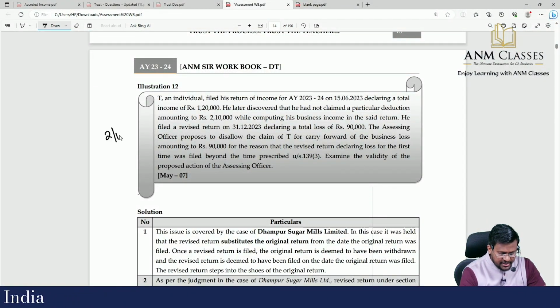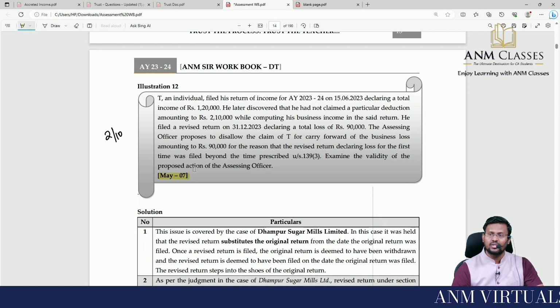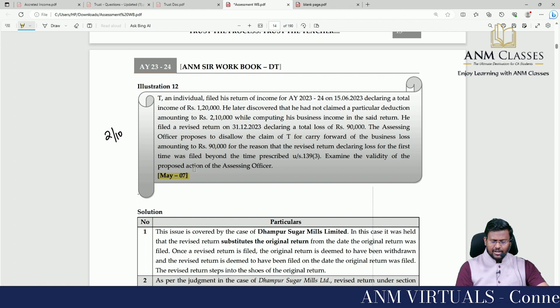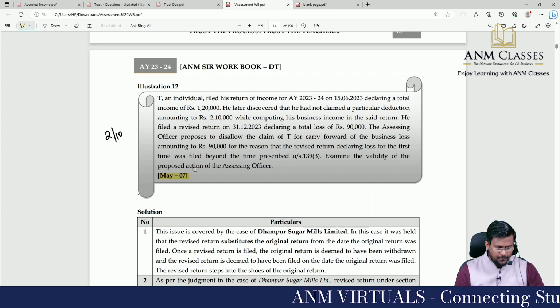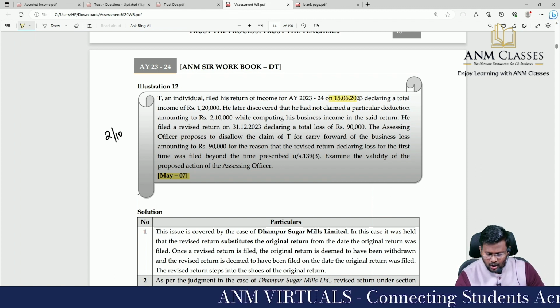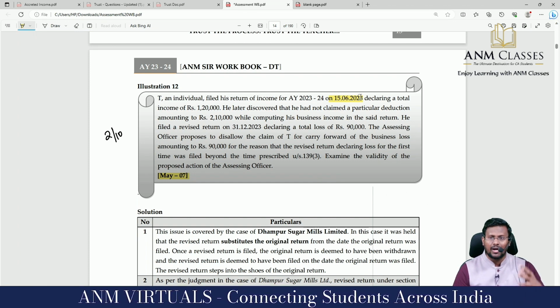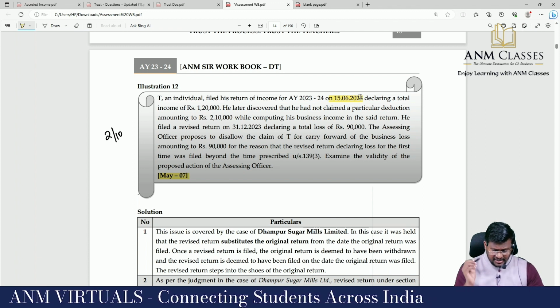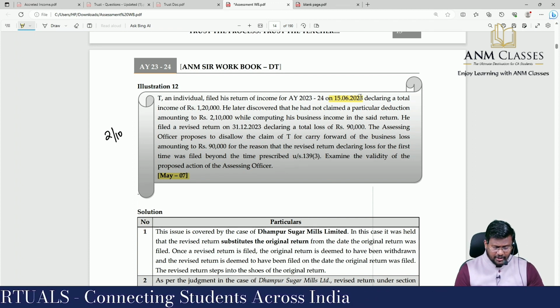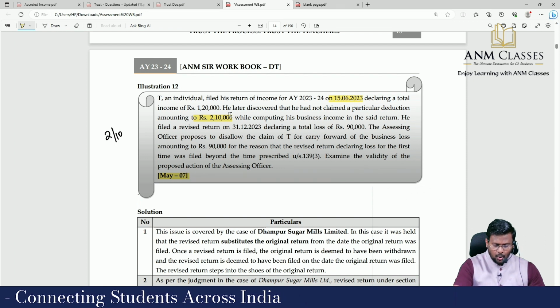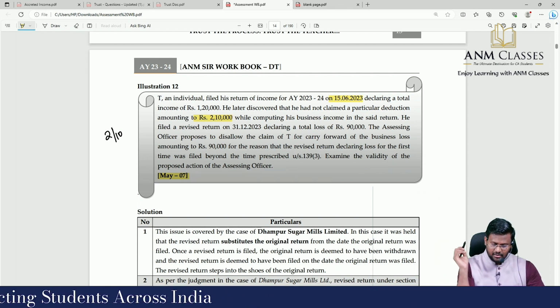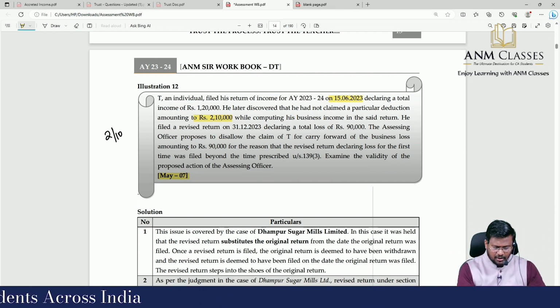I am moving into the second question out of 10 questions. This is a past examination May 2007 question. T, an individual, filed his return of income for assessment year 23-24 on 15/6/2023, declaring a total income of 1,20,000. He later discovered that he had not claimed a particular deduction amounting to 2,10,000 while computing his business income in the said return. He filed a revised return on 31/12/2023, declaring a total loss of 90,000.